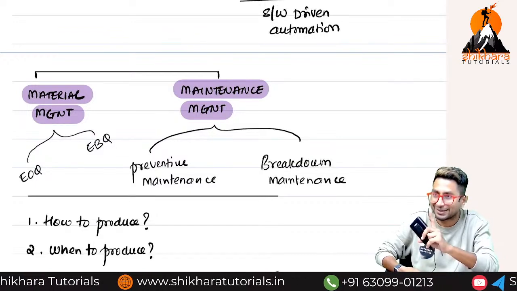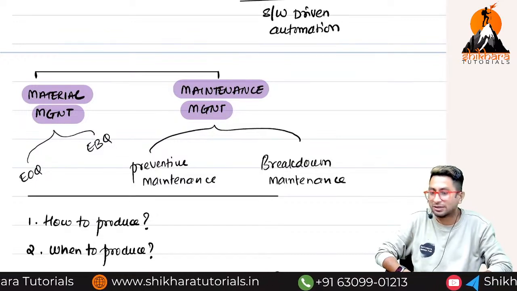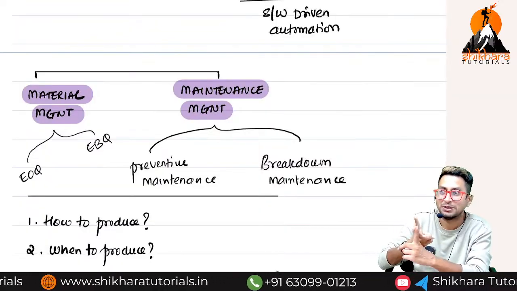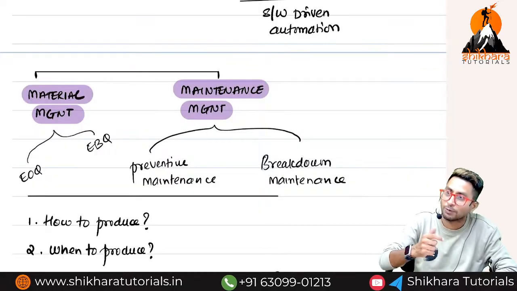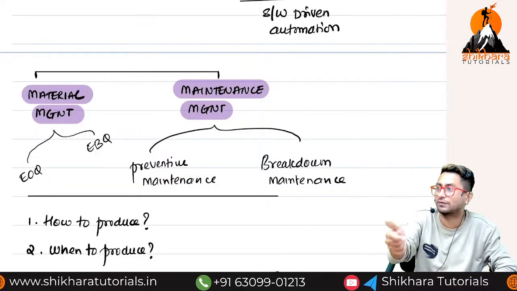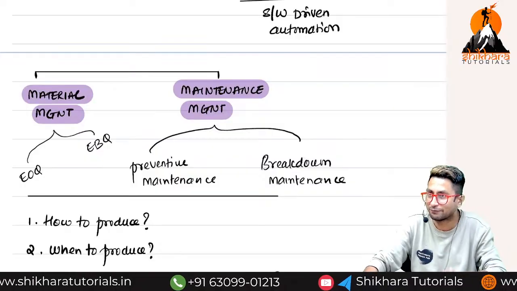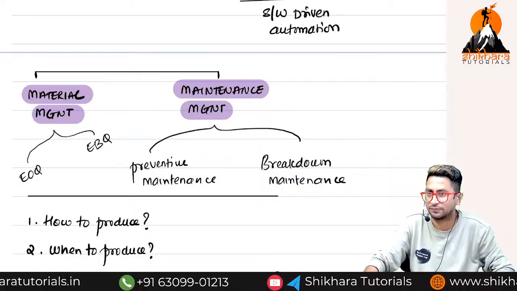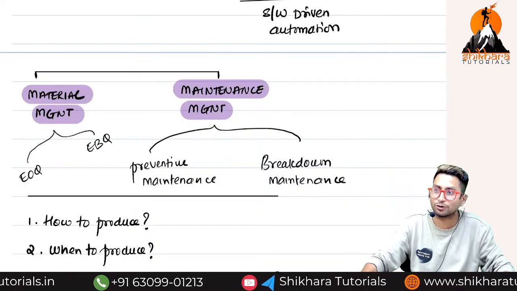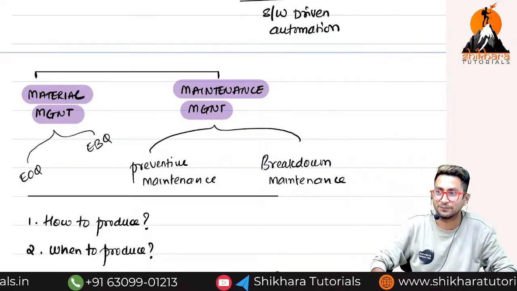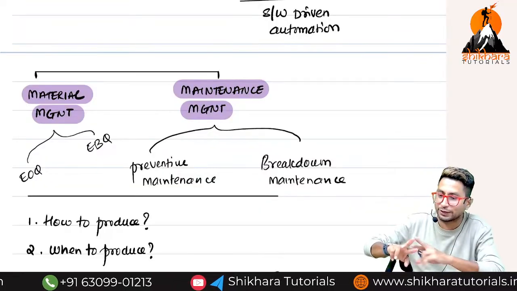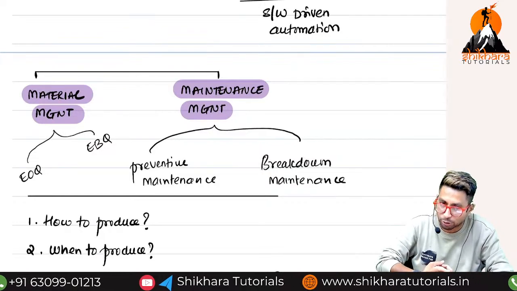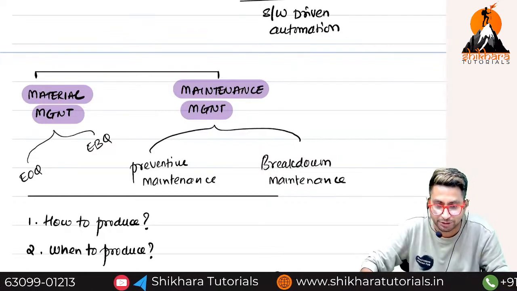No. That is where OM teams will come into the picture. They will calculate the cost of preventive maintenance and the cost of breakdown maintenance. Whichever option costs the least will be the best for the company. Preventive maintenance may mean a little money spent over the next 10 years, but breakdown maintenance may mean crores of rupees spent at once. So we calculate the cost of both and then decide which is the best option.